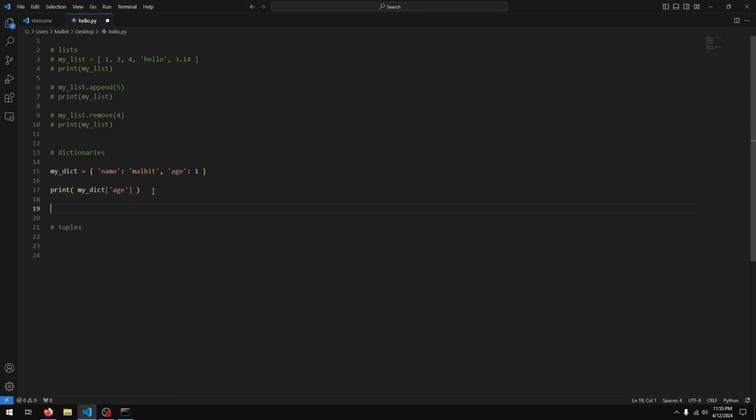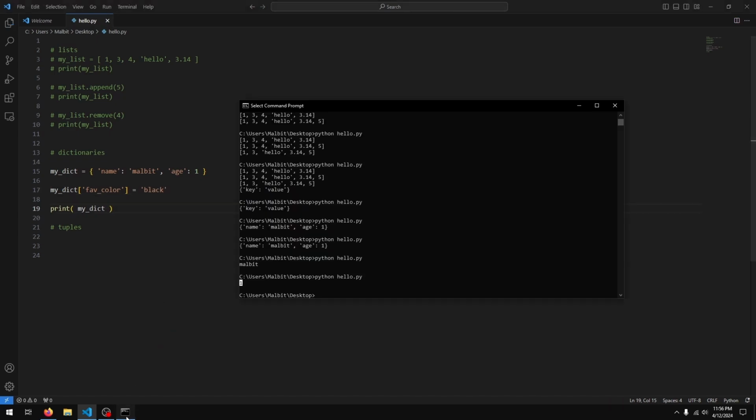And if I want to add another item to the dictionary, I can just do the name of the variable in square brackets, my key. So let's say I want to add the key favorite color and set that equal to something. So let's say orange or black or whatever, doesn't really matter.